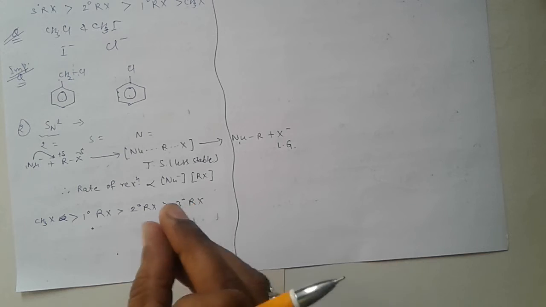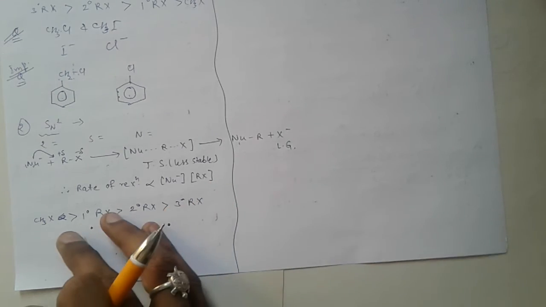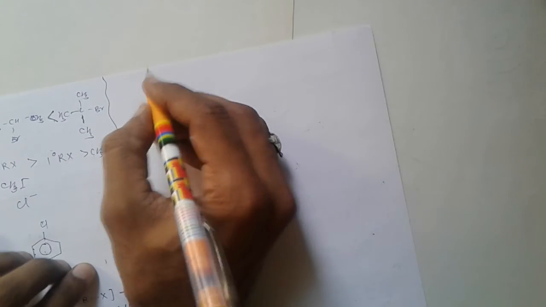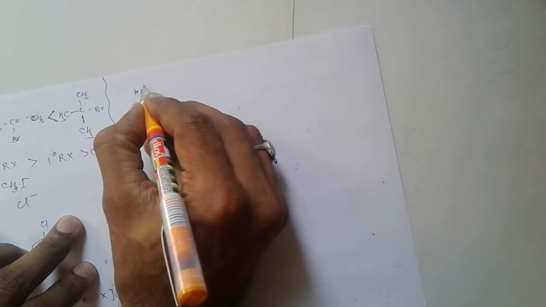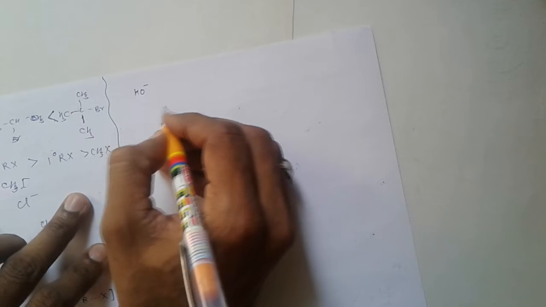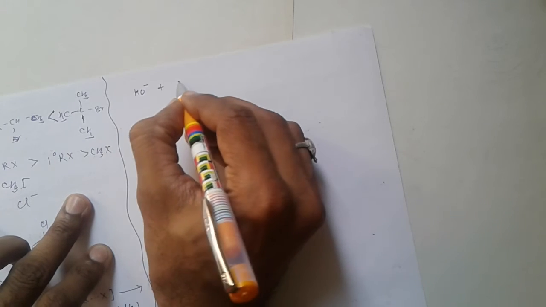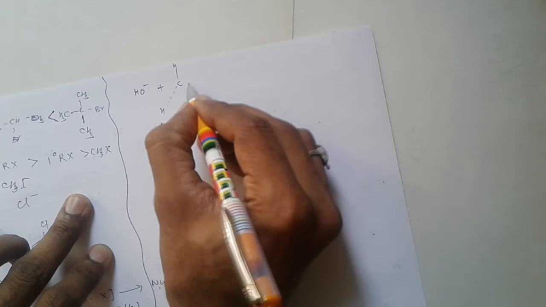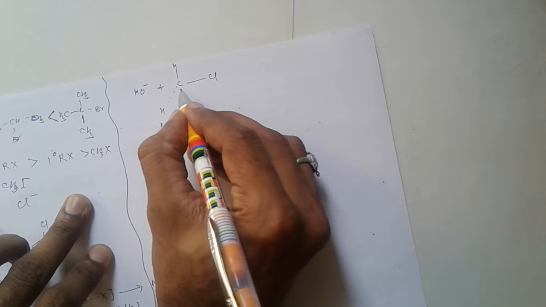Example for SN2 reaction: reaction between methyl chloride and aqueous KOH. So this is the nucleophile generated from aqueous KOH and this is the methyl chloride molecule.